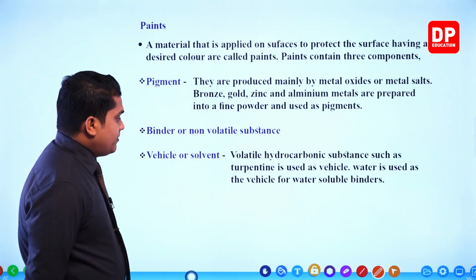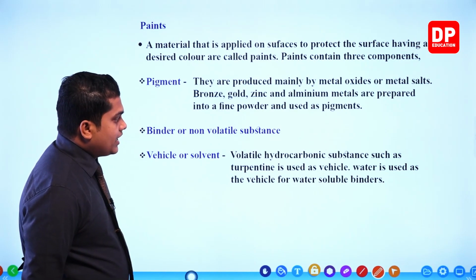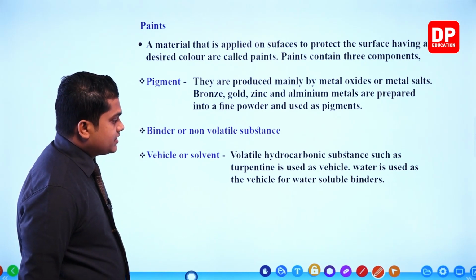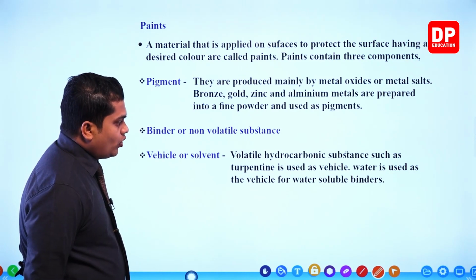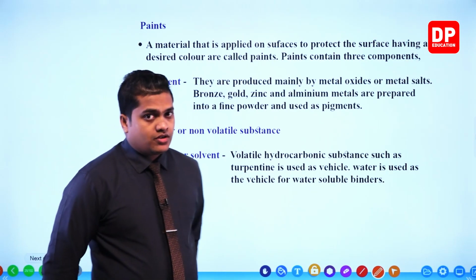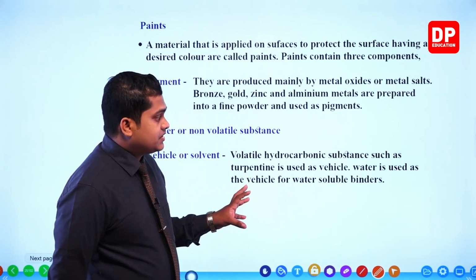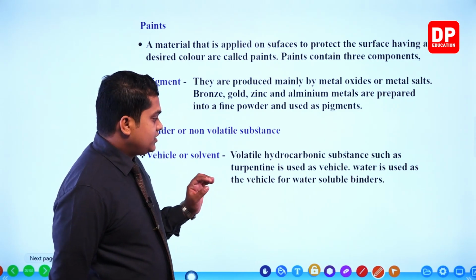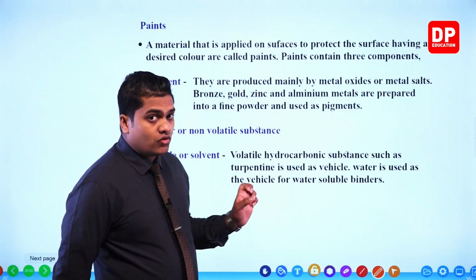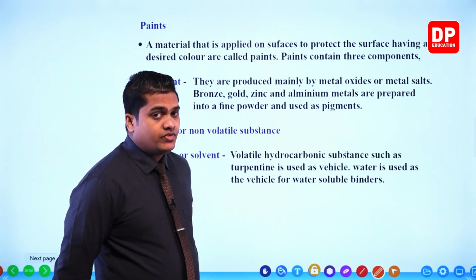Then, my dear children, number 3, vehicle or solvent. A volatile hydrocarbonic substance such as turpentine is used as the vehicle. Water is used as the vehicle for water soluble binders. So for the water soluble substances, we use water.